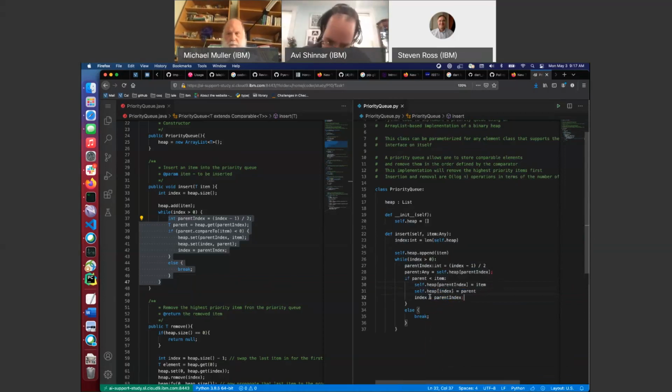Okay, wow, I feel like a very poor compiler here. That's why I write compilers instead of being a compiler normally. Okay, so index equals parent index. Okay, that looks fine. Else break. Does Python even have break? I don't know, but it has return, so whatever.